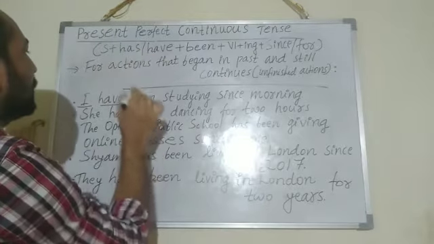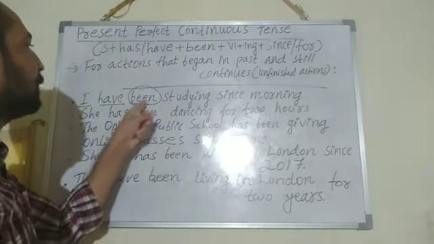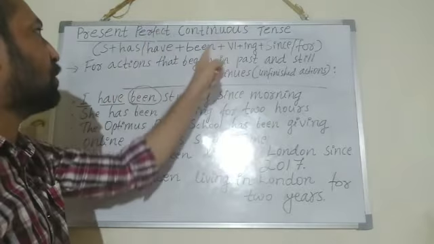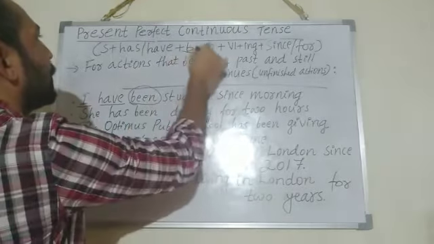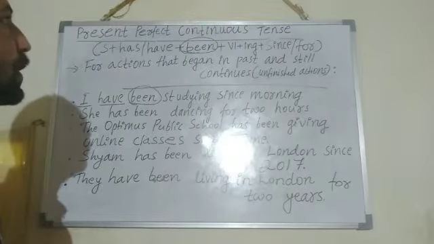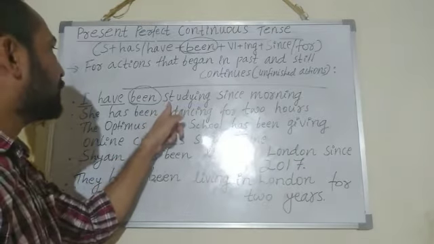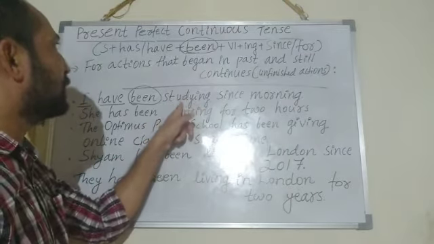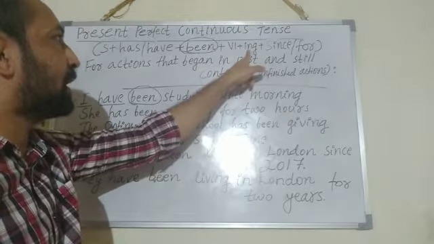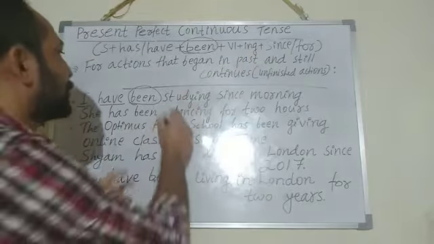Then been, that is a bridge word that we have to use in this present perfect continuous tense. Always remember been. You have to use it in all the perfect continuous tenses. Then studying, that is the main verb. Here V1 plus ing form or present participle. Present participle that you have to use here.